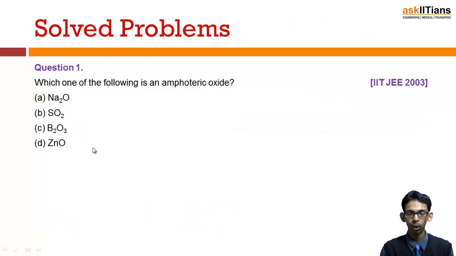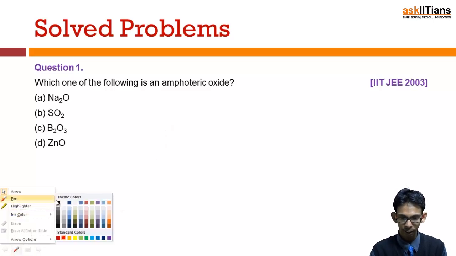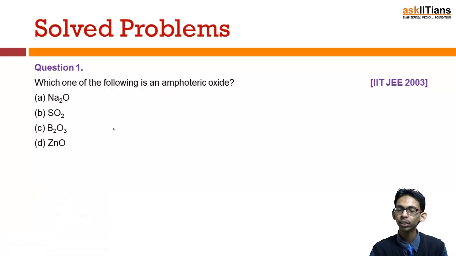Now let's try to solve some problems which were asked in IIT JEE. Which one of the following is an amphoteric oxide? This is a question based on direct knowledge of the facts, and we know that metals form basic oxides. So sodium being a metal, this is a basic oxide.